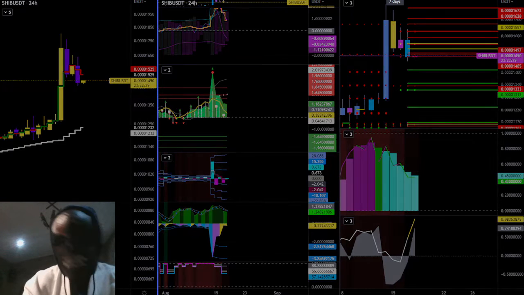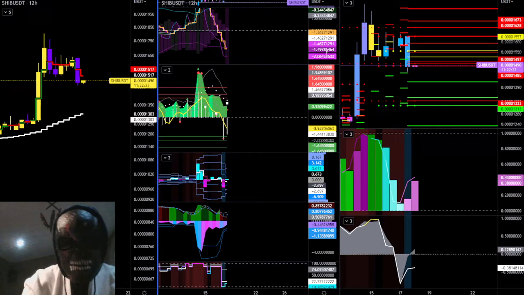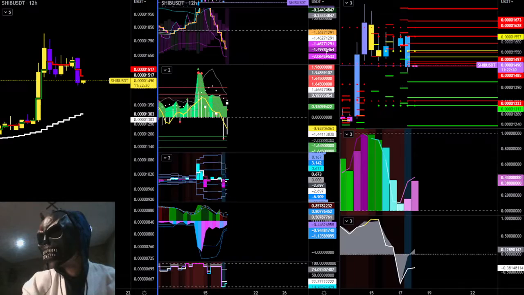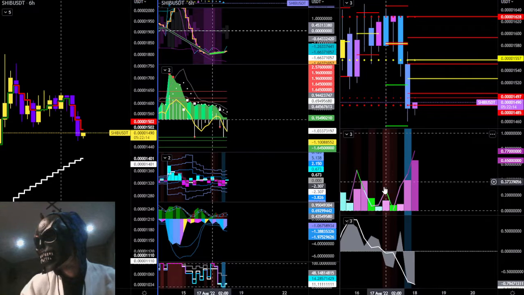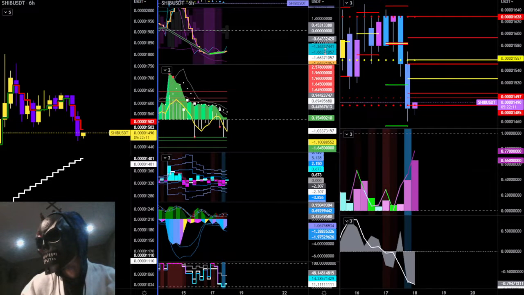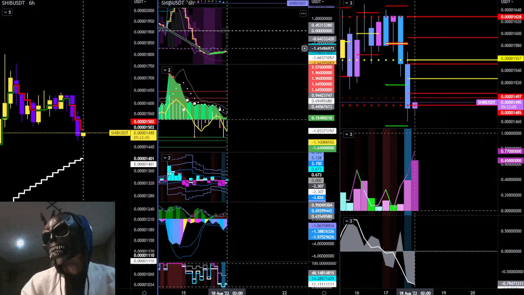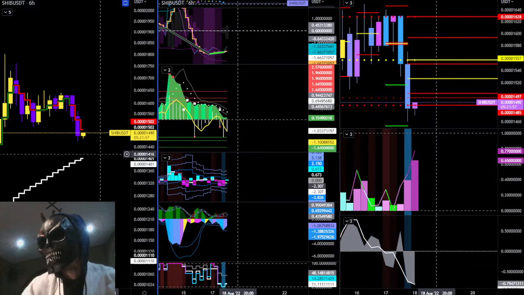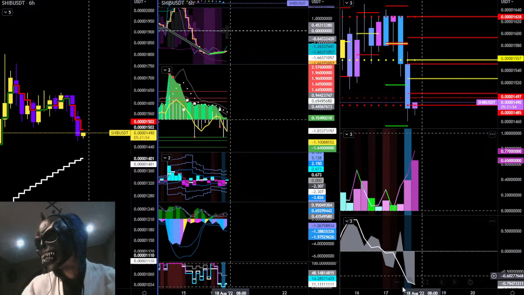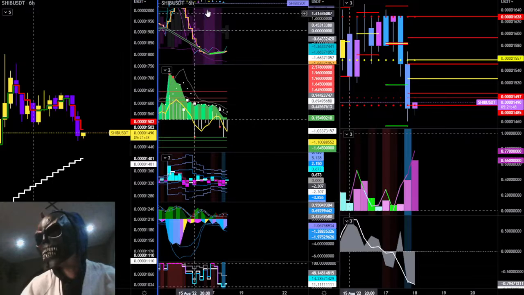12 hours, so Shib, a lot of the poo-poo coins are looking down. 12 hours confused. 6 hour hit the outlier point, that's fine. Bullish div on the 6 hour. Like most of these things, most of them are saying this, so this is going to be a very noisy time in the market. So this says still more downside. This says returns are going to start to get smaller to the downside, so they can start decaying faster, so the candles are going to get smaller and smaller. So there could be some more drag. If this one's red and that one isn't significantly negatively correlated, this will dump quite far down.